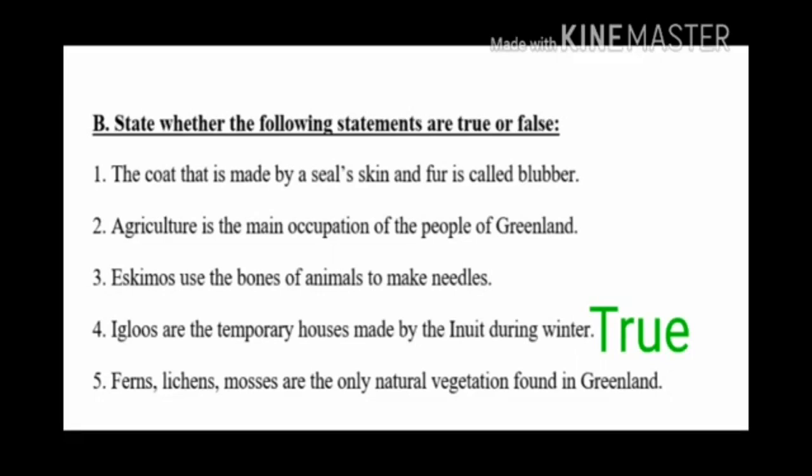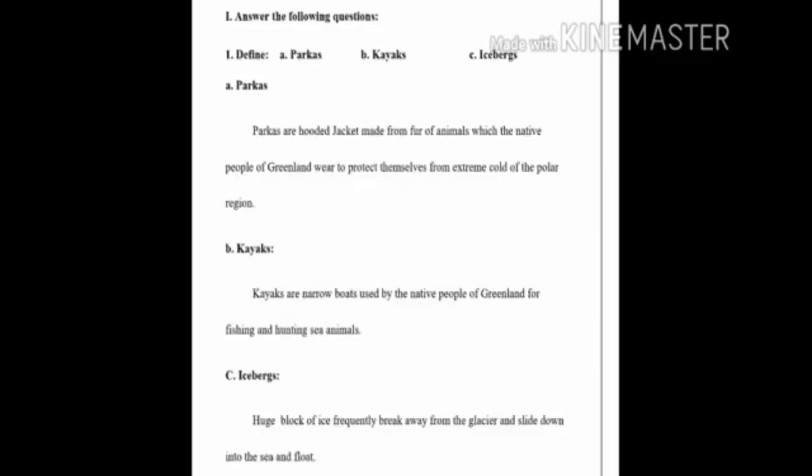Children, fifth question. Ferns, lichens, mosses are the only natural vegetation found in Greenland. The answer is false. The natural vegetation includes mosses, ferns, lichens, grasses, and bushes which grow only during the summer season. Children, next we are going to answer the following questions. Children, first question, define A. Burkas, B. Kayaks, C. Icebergs.